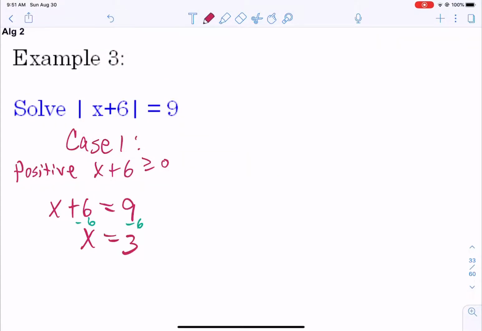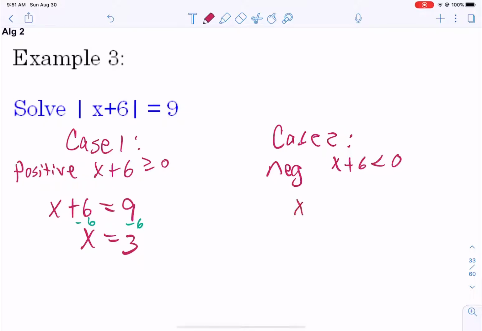Now let's do the second case, the negative case. The negative case is where x plus 6 is less than 0. So what does that mean? Well, that means it has to flip signs. So it has to be the opposite of x plus 6. So we're going to put a negative out in front. And that's what we're going to solve this time. The opposite of x plus 6 equals 9.